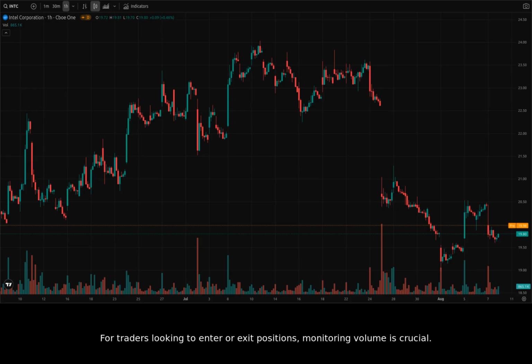For traders looking to enter or exit positions, monitoring volume is crucial. Today's high volume accompanying the price surge is a positive sign for short-term bullish momentum. Watch for retests of key support levels. If they hold, it reinforces the bullish case. Conversely, a breakdown on high volume would confirm bearish continuation.